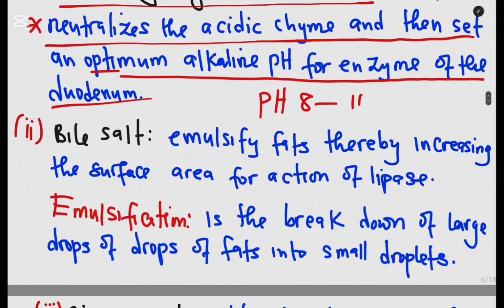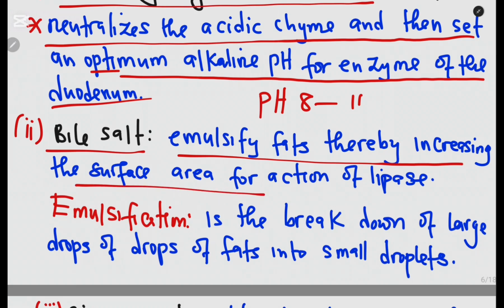Aside from the sodium hydrogen carbonate, the bile contains bile salts. The function of bile salts is to emulsify the lipids, thereby increasing the surface area for the action of lipase. Now, what is emulsification? Picture large pieces of fat being broken down into smaller droplets.